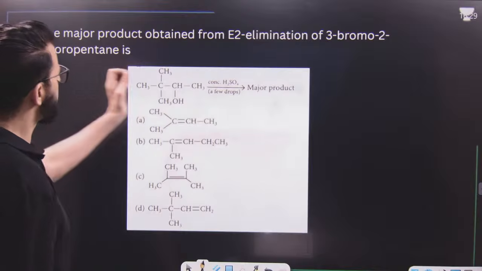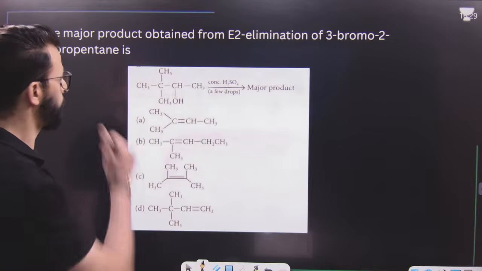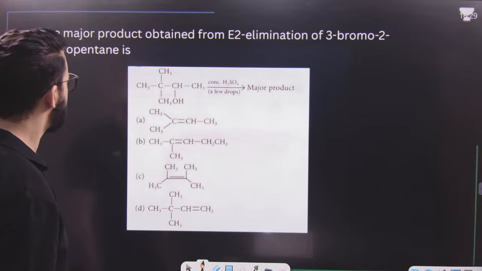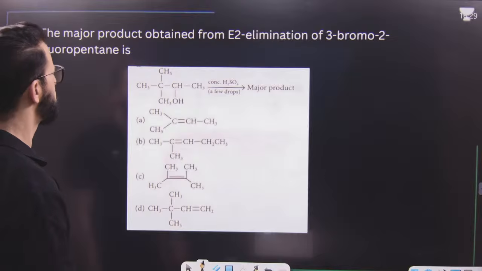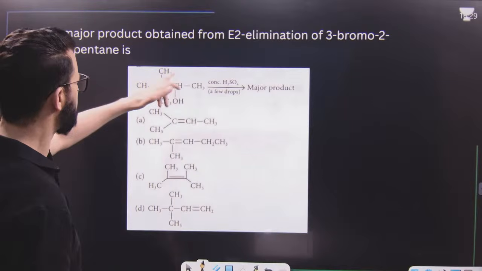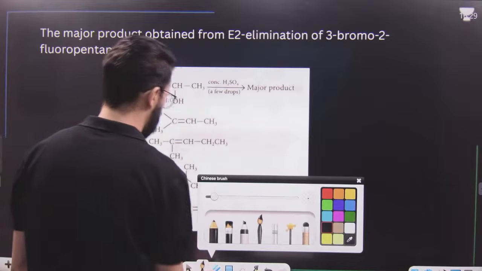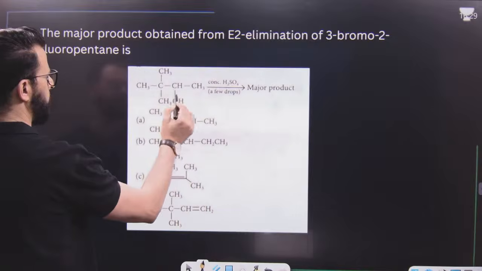After this, the major product obtained from E2 elimination of 3-bromo-2-fluoropentane is... this is not 3-bromo-2-fluoropentane. This is not basically the right question because this is something different. Let me change the question. Let me write down the proper question actually.